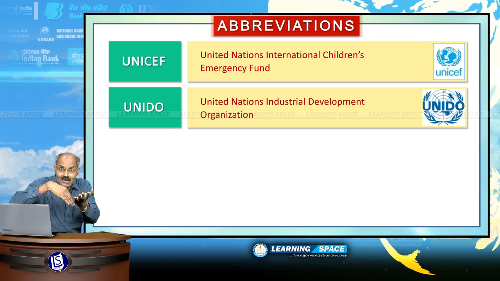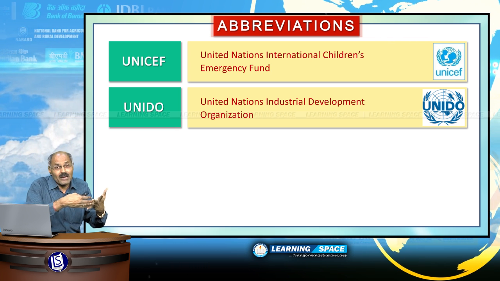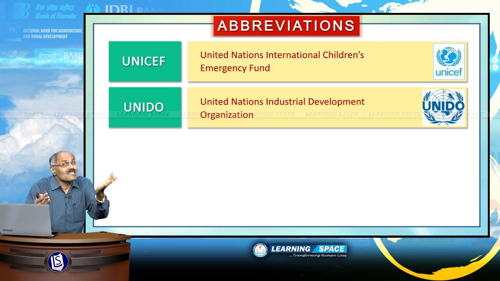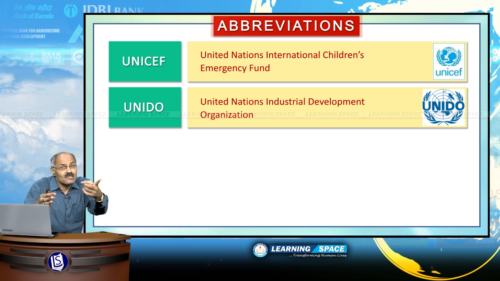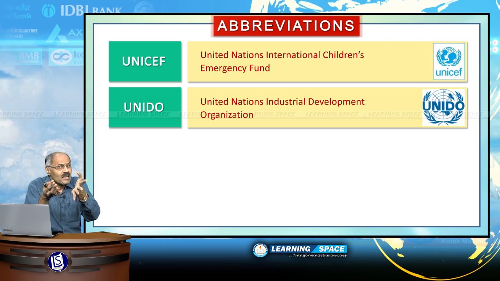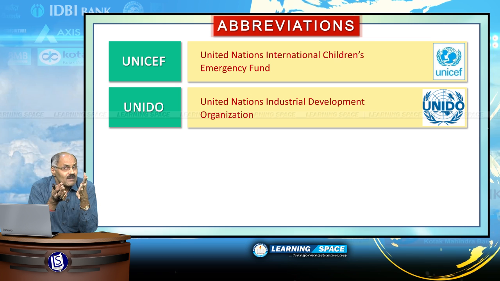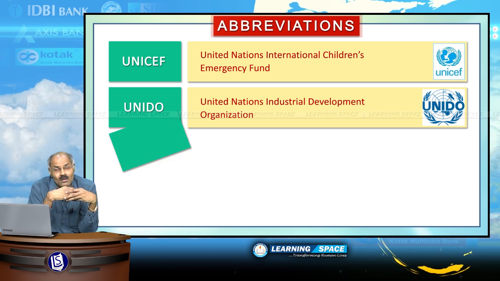Industrialization of developing countries was felt as the need of the hour in those days, because without industrialization countries cannot progress. With that in mind, in the year 1966 this UNIDO was established, and please don't forget, the headquarters of UNIDO is in Vienna, Austria, and it is United Nations Organization.